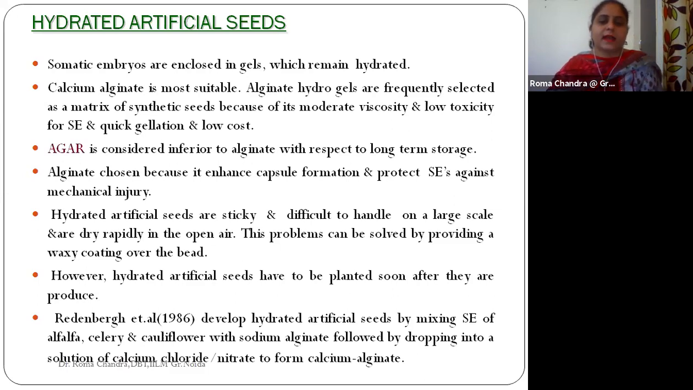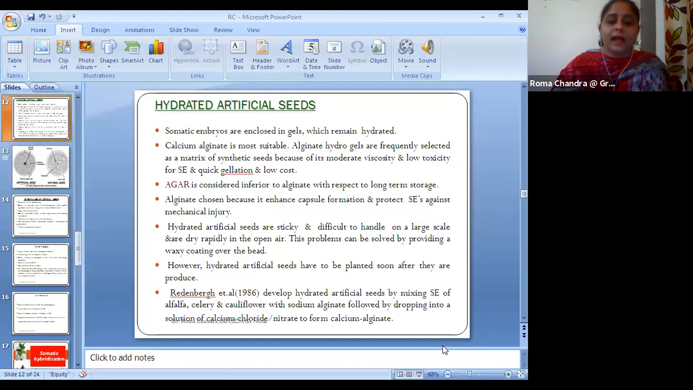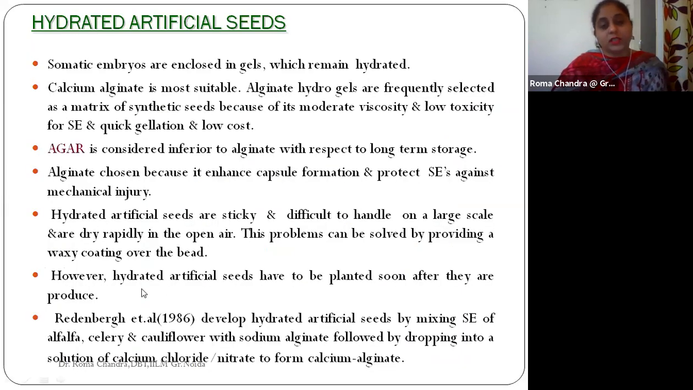The scientist Redenbaugh developed this hydrated artificial seed. He mixed the somatic embryos of alfalfa, celery, and cauliflower with sodium alginate, and he used the technique of dropping instead of molding. He dropped these beads, the somatic embryos basically, into calcium chloride to form the calcium alginate. So these beads were prepared, and he was the first person who worked on these hydrated artificial seeds.